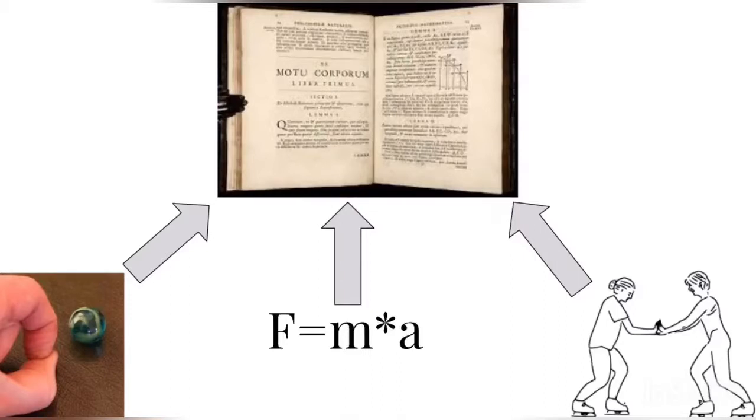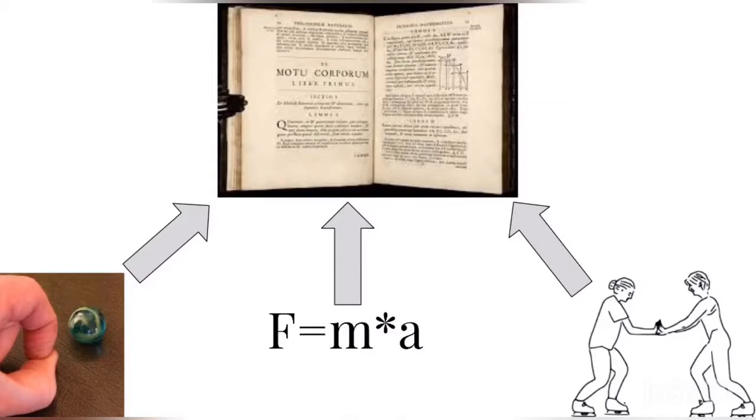The first law, the law of inertia, states a body at rest will remain at rest, and a body in motion will remain in motion unless it is acted upon by an external force. This means if an object is moving, its speed and direction won't change unless something makes it change. The second states that the force acting on an object is equal to the mass of that object times acceleration. This means an object will move farther and faster when it is pushed harder, and heavier objects move less distance than lighter objects when pushed with the same force.